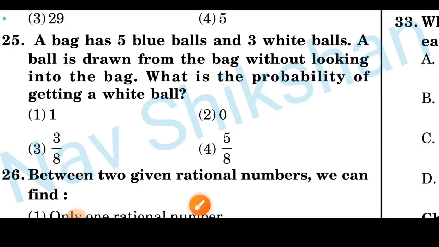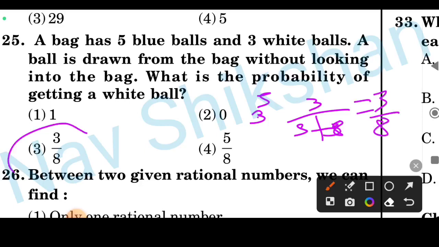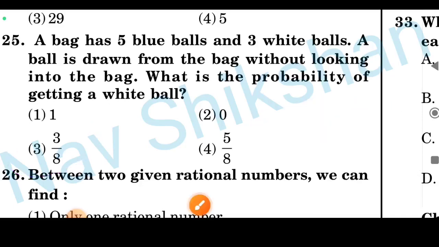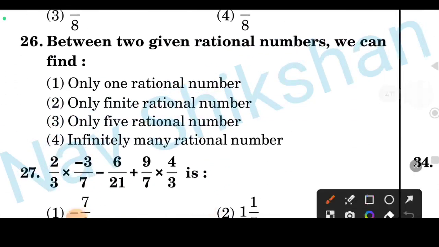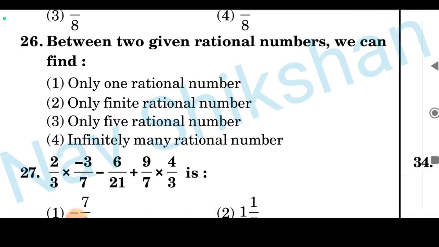For question number 25, the probability: how many are blue? 5. White balls 3. The probability of getting a white ball will be 3 by 5 plus 3, that is equal to 3 by 8. So here the correct option is option number 3. Between two given rational numbers we can find, there are infinite rational numbers between two rational numbers. So here option number 4 is correct.